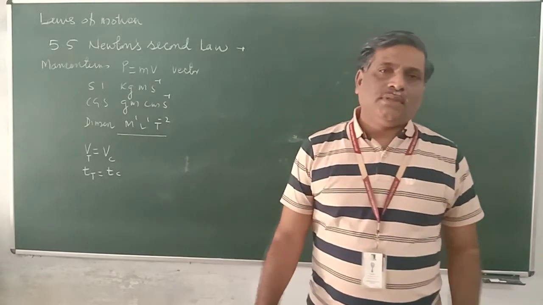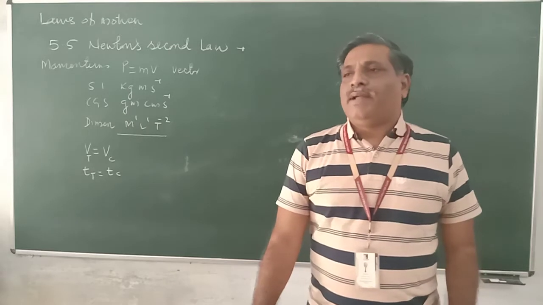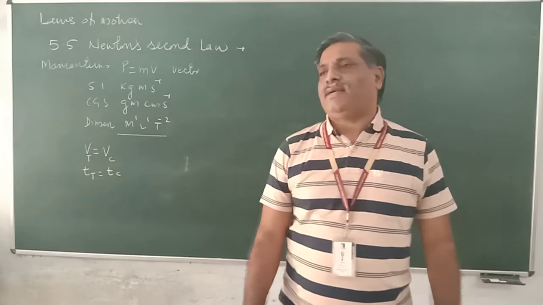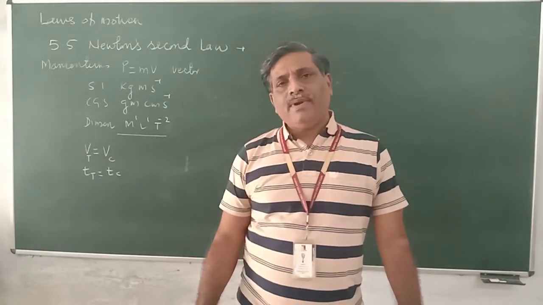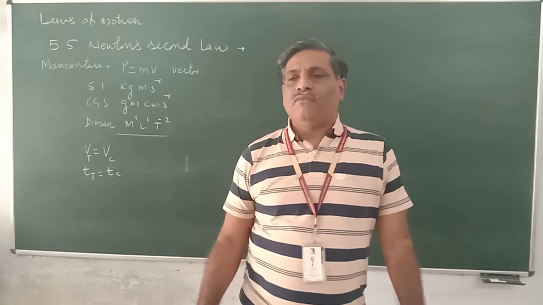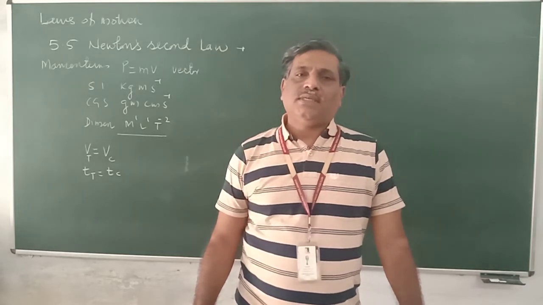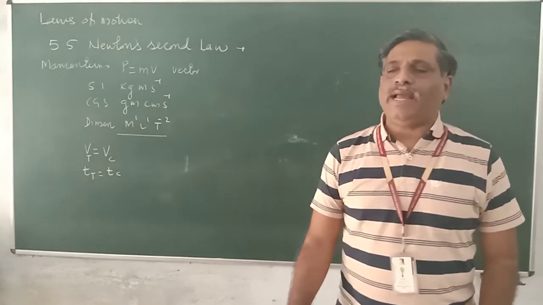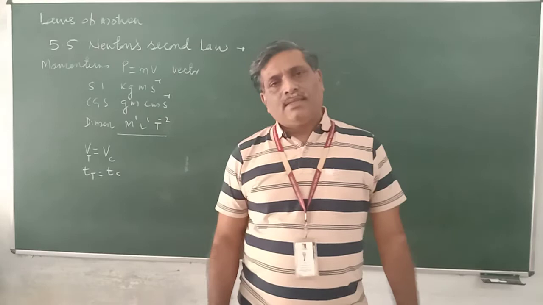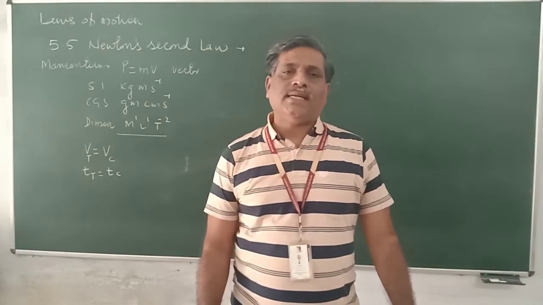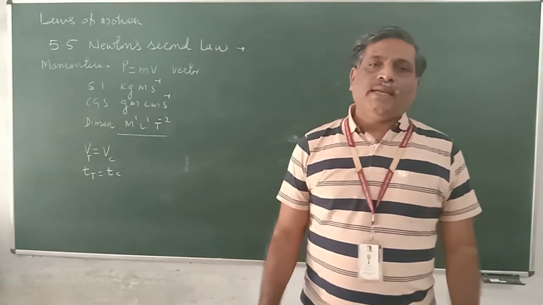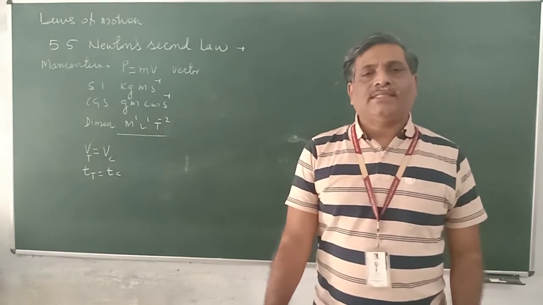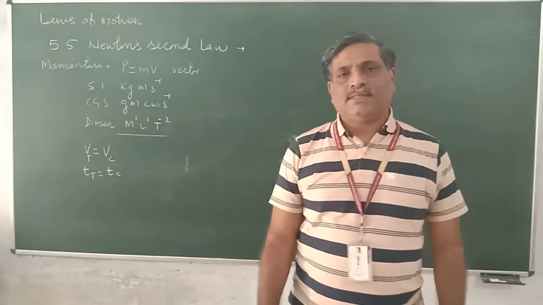Second example: the bullet fired by a gun easily pierces the body and causes a fatal accident. But the same bullet, suppose we throw it with the hand, will just brush the body. So what is the difference between the bullet fired from the gun and the bullet thrown by us? The simple difference is that the bullet fired from the gun is traveling with greater speed, or more velocity, as compared to the bullet thrown by us.